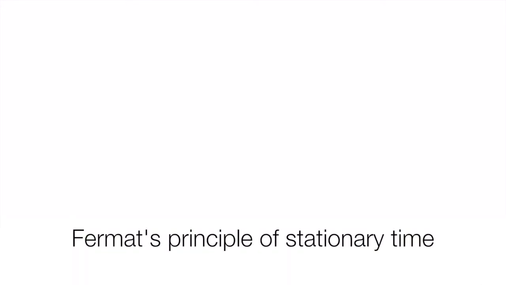I want to introduce you to Fermat's principle of stationary time, often called Fermat's principle of least time. The idea is that if you have a couple of points in space, then of all the possible paths that light could take, getting from one point to the other, the one it actually takes is the one of least time. And if we're dealing with a vacuum or some medium of uniform density, then that's also the least distance.